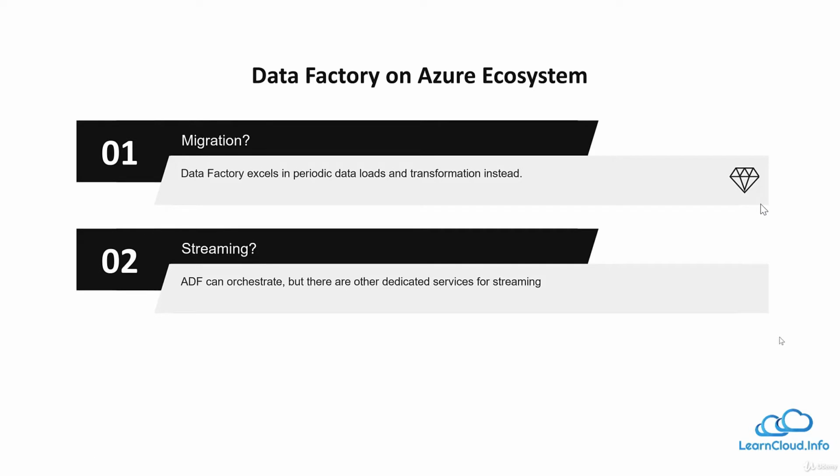Similarly, in the case of streaming, we have dedicated services to handle streaming data. For example, we have IoT Hub, we have Event Hubs, we have Stream Analytics itself, which is especially designed to handle streaming data. However, we can still use Data Factory for orchestration purposes. We can use IoT Hub or Event Hubs or a streaming service within Data Factory, but Data Factory in itself is not designed or optimized to work for data streaming scenarios.